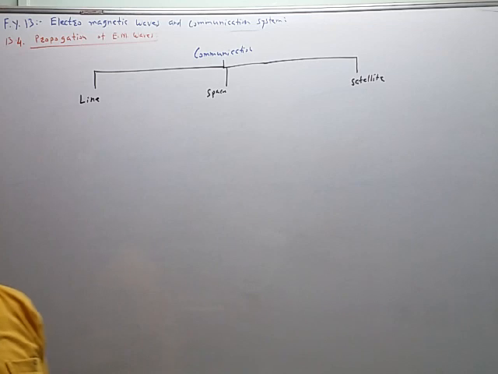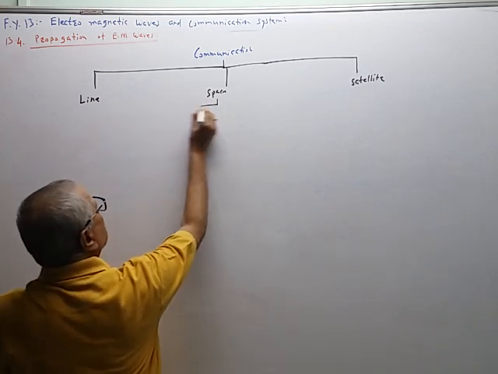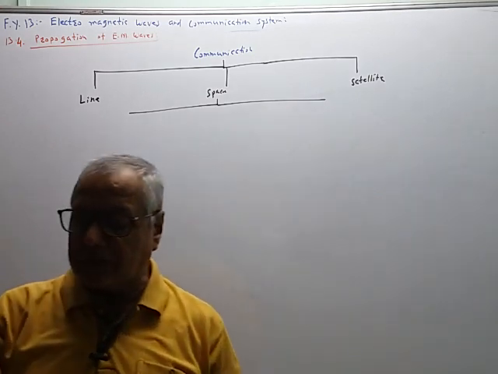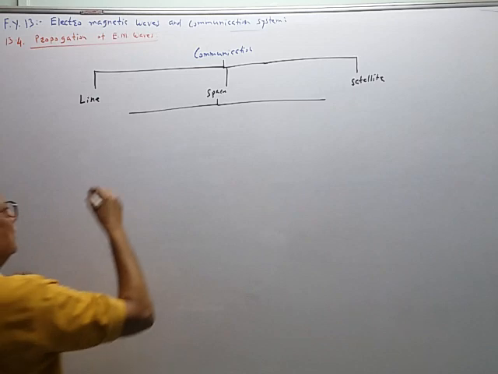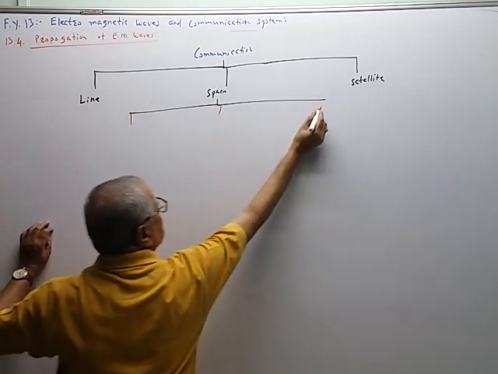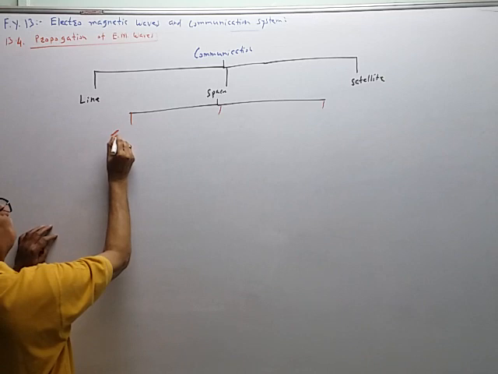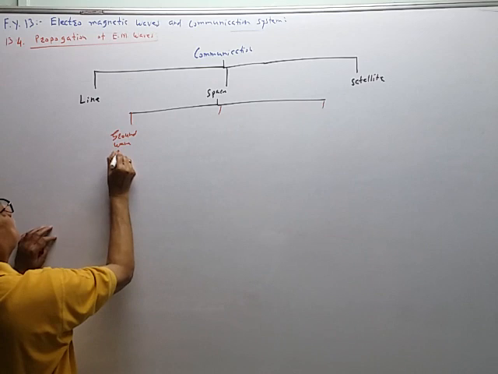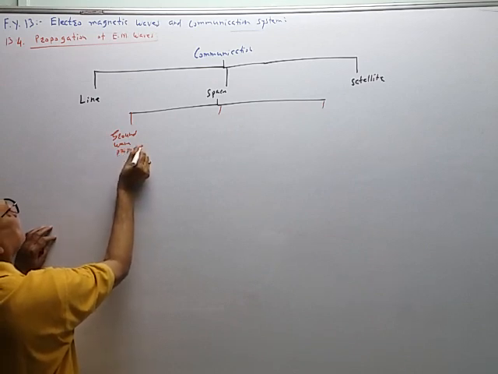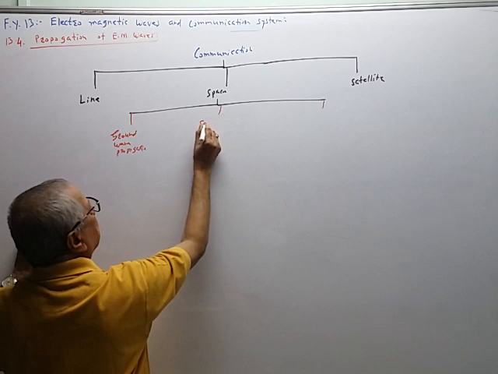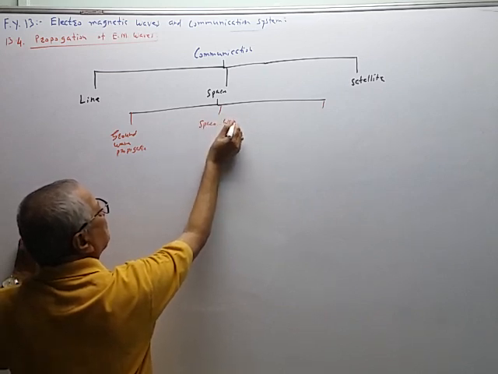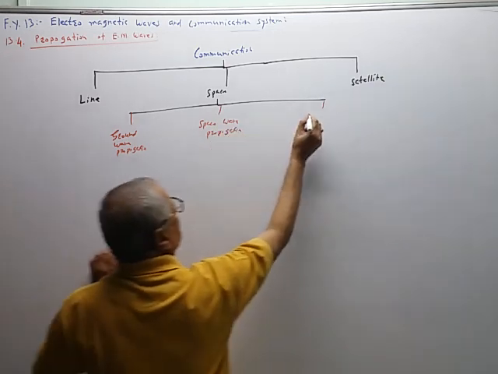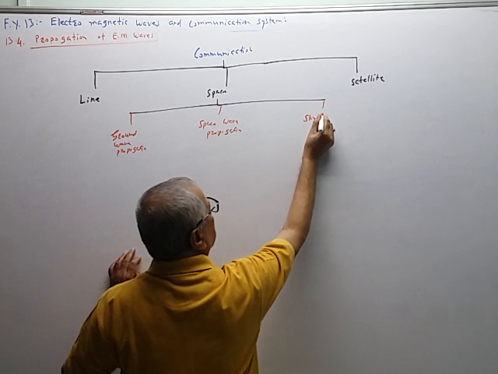This space communication has three types. It uses the atmosphere surrounding the earth, and therefore it is called space communication. So there are three types that we have to see in detail. One is ground wave propagation, second one is space wave propagation, and third one is sky wave propagation.